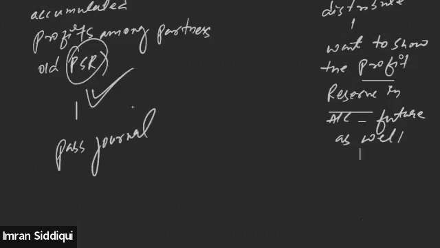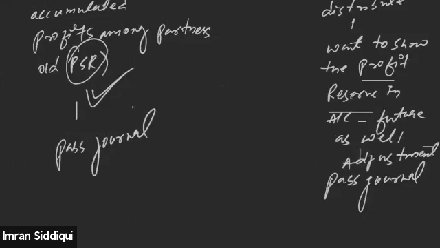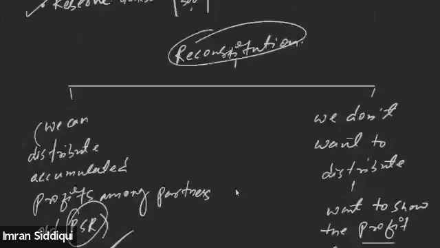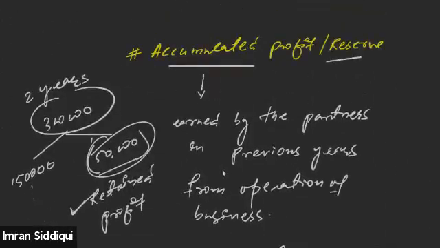And if partners have decided not to distribute it among the partners, rather they will be showing it in the balance sheet in future as well, in such a situation we will also be passing a journal entry. This is called the adjustment journal entry. So we need to pass the adjustment journal entry if we want to show it in the balance sheet. And if we do not want to show it in the balance sheet, then we have the option to distribute it among the partners. Got it, guys? Everyone? So let me tell you again, accumulated profit is what?